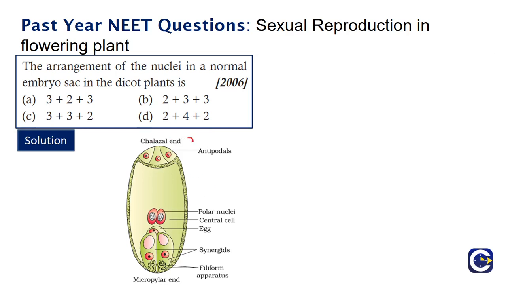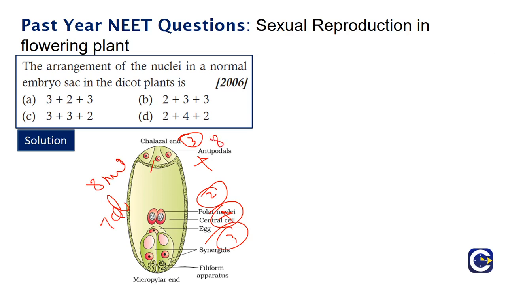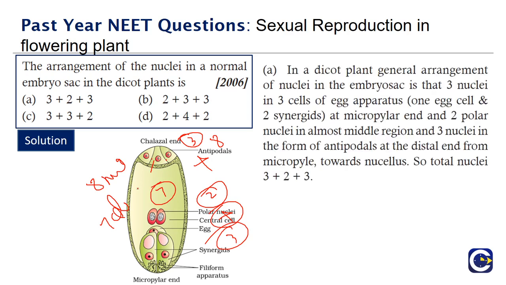We have three cells here in the antipodals, two polar nuclei, and three cells in the synergids. So it is 3 plus 2 plus 3. We can also remember that there are 8 nuclei and 7 cells. This is also very important to remember. So the orientation is 3 plus 2 plus 3.